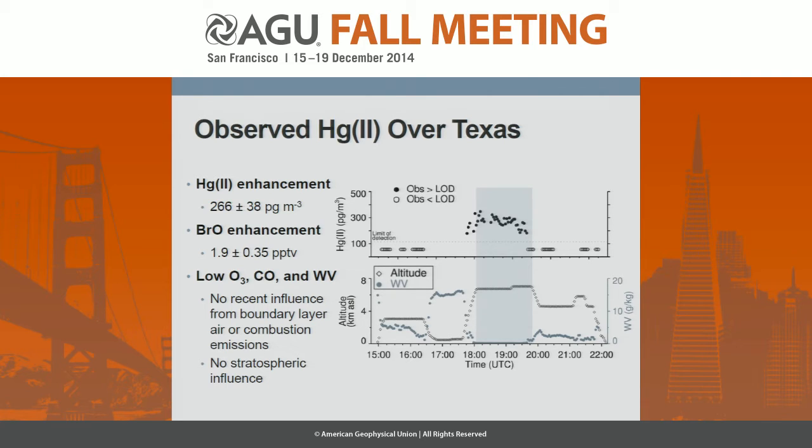We also found that that air mass had very low ozone, carbon monoxide, and water vapor. So it was extremely dry and very clean. This suggested to us that the air mass was not recently influenced by boundary layer air or combustion emissions, but also, as James reported, we don't see any indication that there was any stratospheric origin of this air mass, and so it really appears to be a free tropospheric air mass, very clean and very dry.